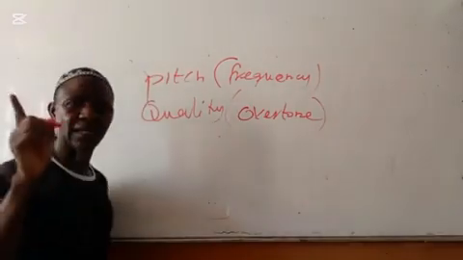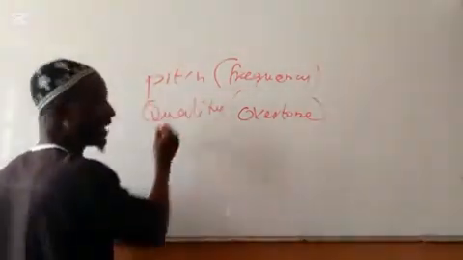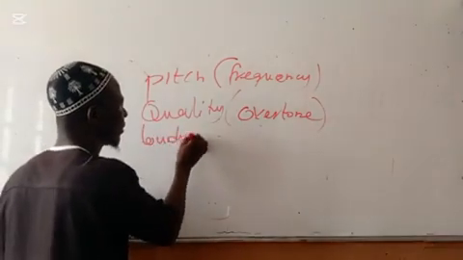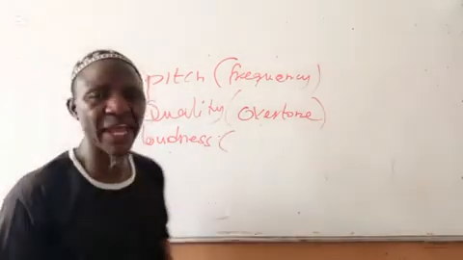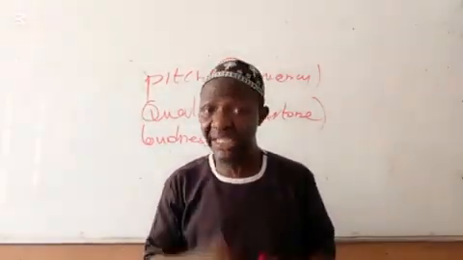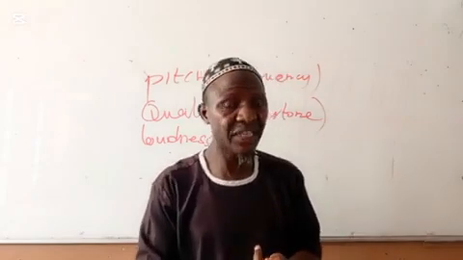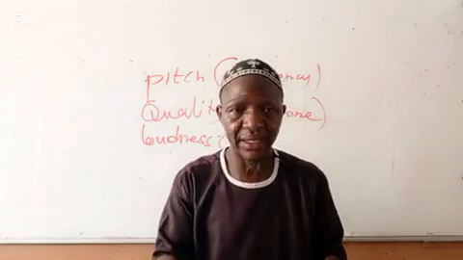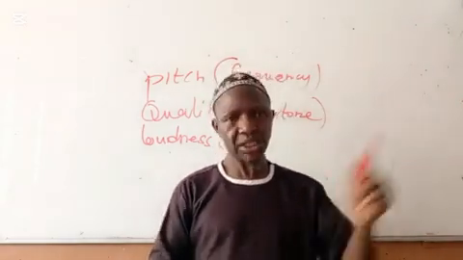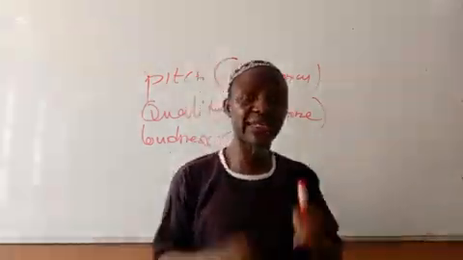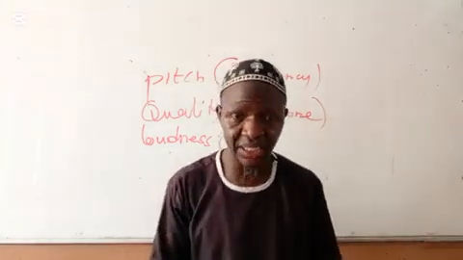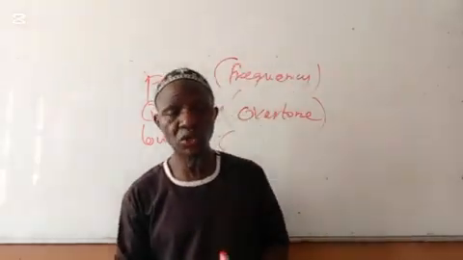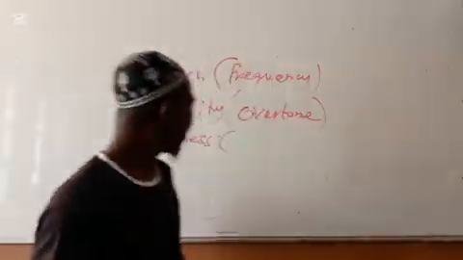Now, the next characteristic of sound is loudness. So loudness depends on intensity. Depends on the intensity of the sound. So that is the kind of characteristic of sound that will make this sound loud, this one not loud. And for you to say a sound is loud, it depends on intensity. If the intensity is low, automatically the sound will be very low.